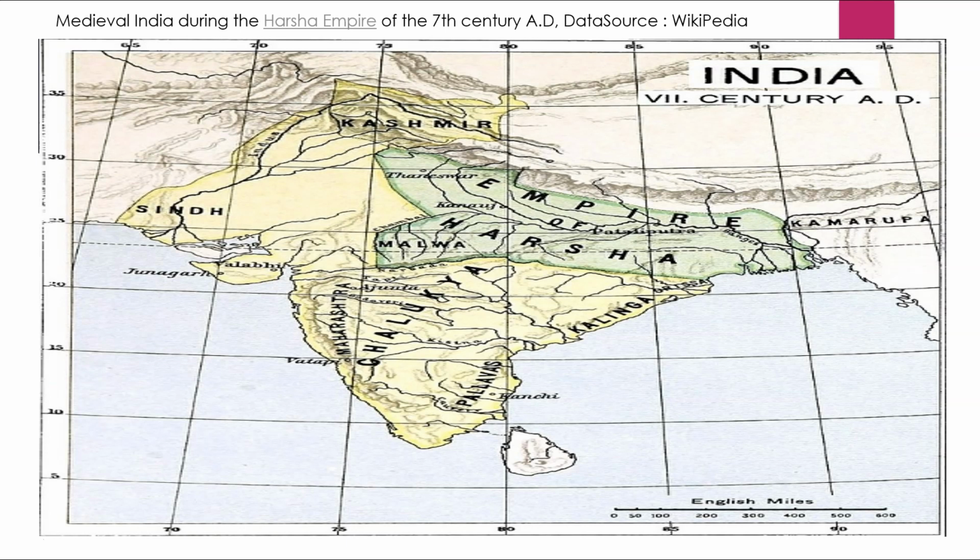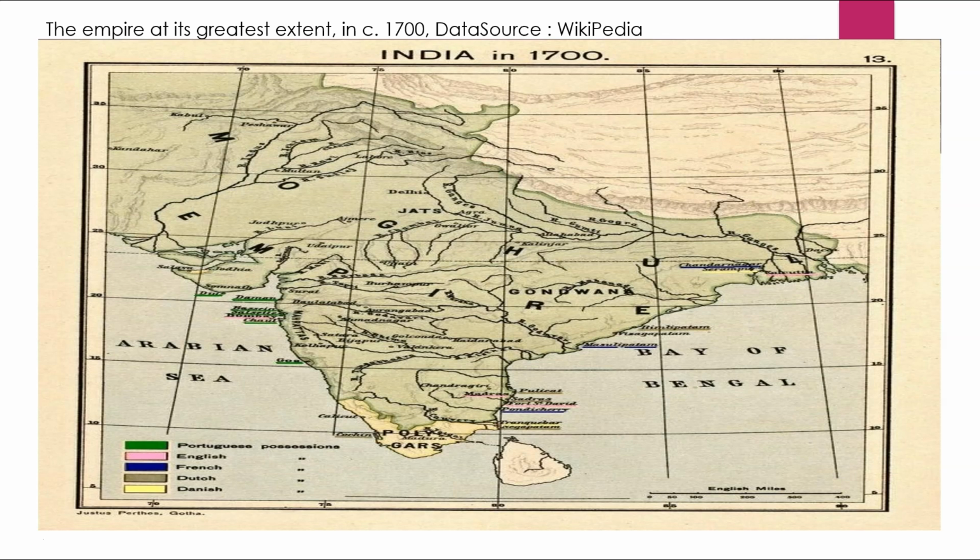So, medieval India during the Harsha Empire by the 7th century AD, data source Wikipedia. You can see there is yellow-colored Sindh, then you can also see the Chalukyas and the Pallavas and Kalinga, and the green-colored empire is the Harsha Empire, which is from Delhi to Malwa to near Kamrup in the northeast. Then the empire at its greatest extent in 1700, data source Wikipedia again.